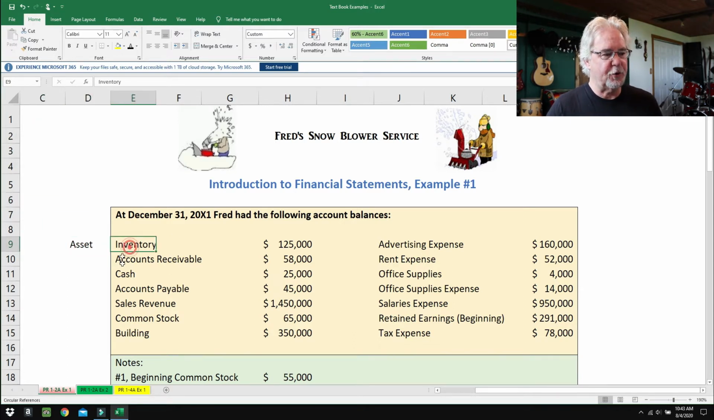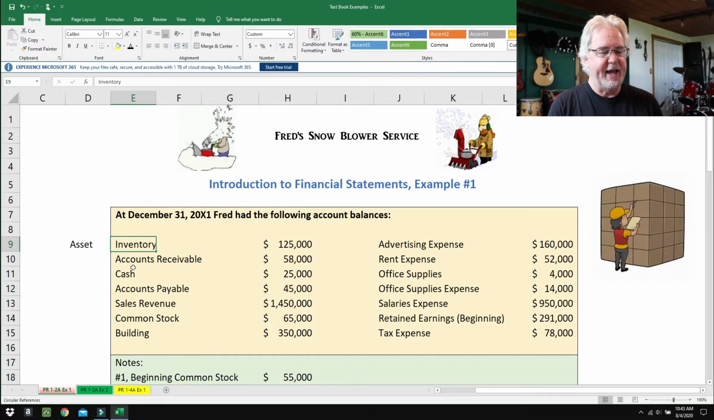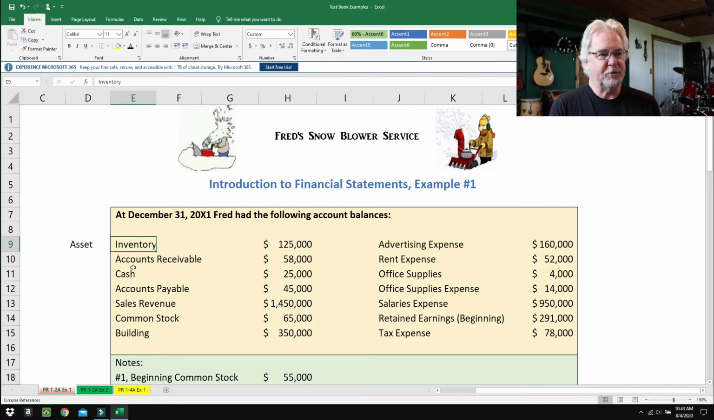Inventory. Inventory is a nice thing to have. And in introductory accounting, nice things to have, those are usually assets. So it's a rough definition of an asset. Now, why is inventory a nice thing to have? Well, Fred sells snowblowers and he repairs snowblowers, so he needs an inventory. How can he sell snowblowers without an inventory? So this is a nice thing to have. We'll call that an asset.